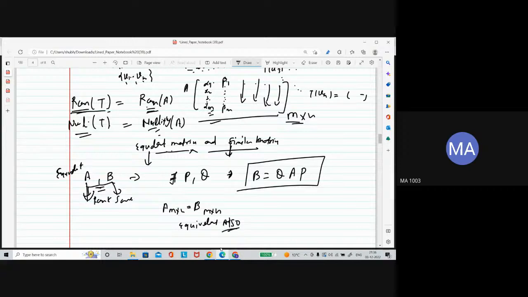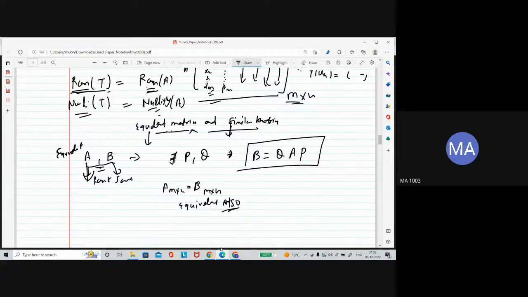So rank is enough. Rank is actually enough to say that two matrices are equivalent. Equivalent is a more general case compared to similar matrices, and there is no always need to find P and Q. Such is the definition given, but it is enough to find that the rank of these two matrices is the same, if the matrices are given in the same order.